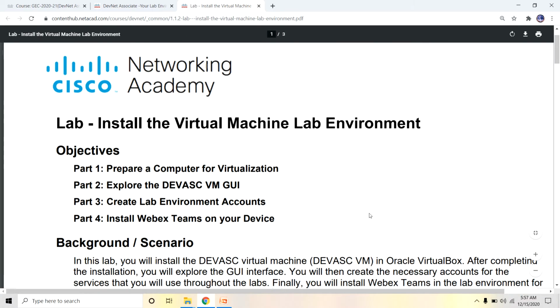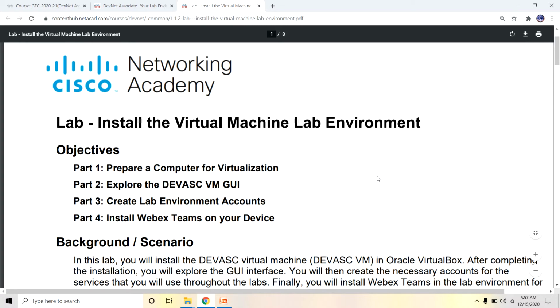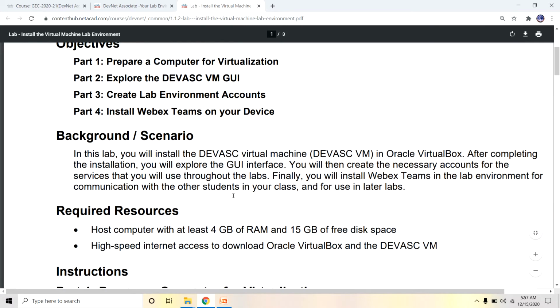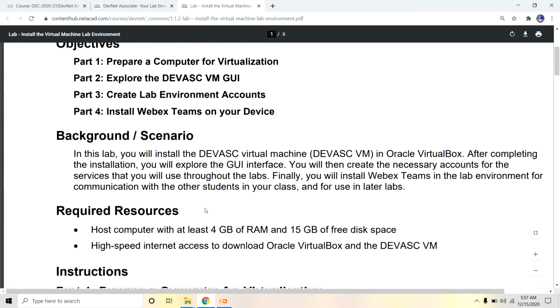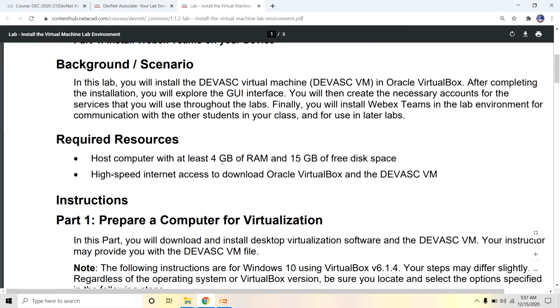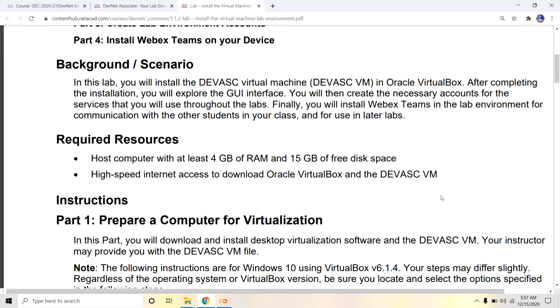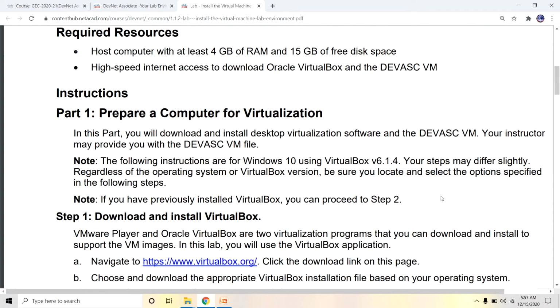Okay, this is the lab: install the virtual machine lab environment. This is completed in 4 parts. Now you can install the lab environment. You need a computer with at least 4 GB of RAM and also high-speed internet access to the DevNet virtual machine. Okay, the first part, part one, instructions.